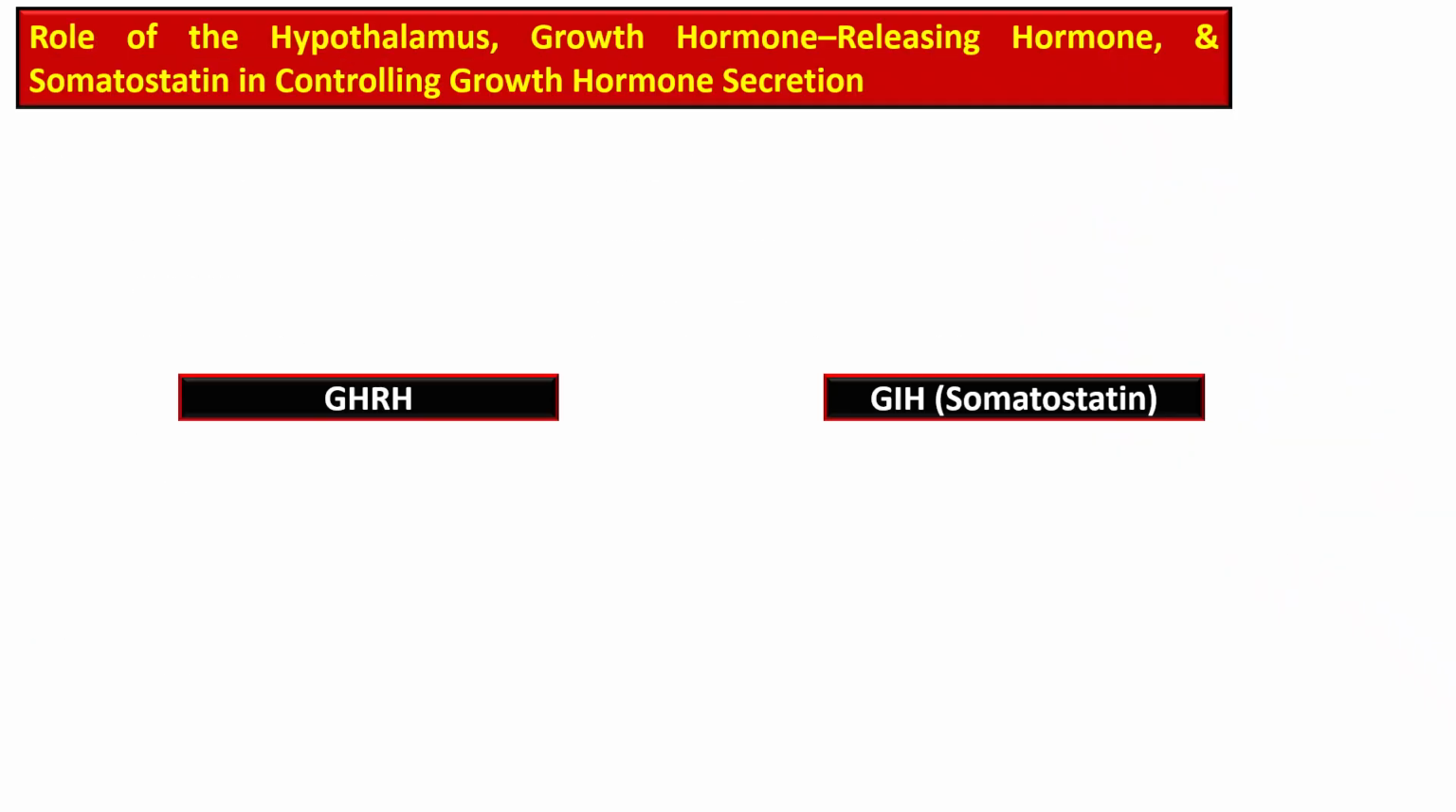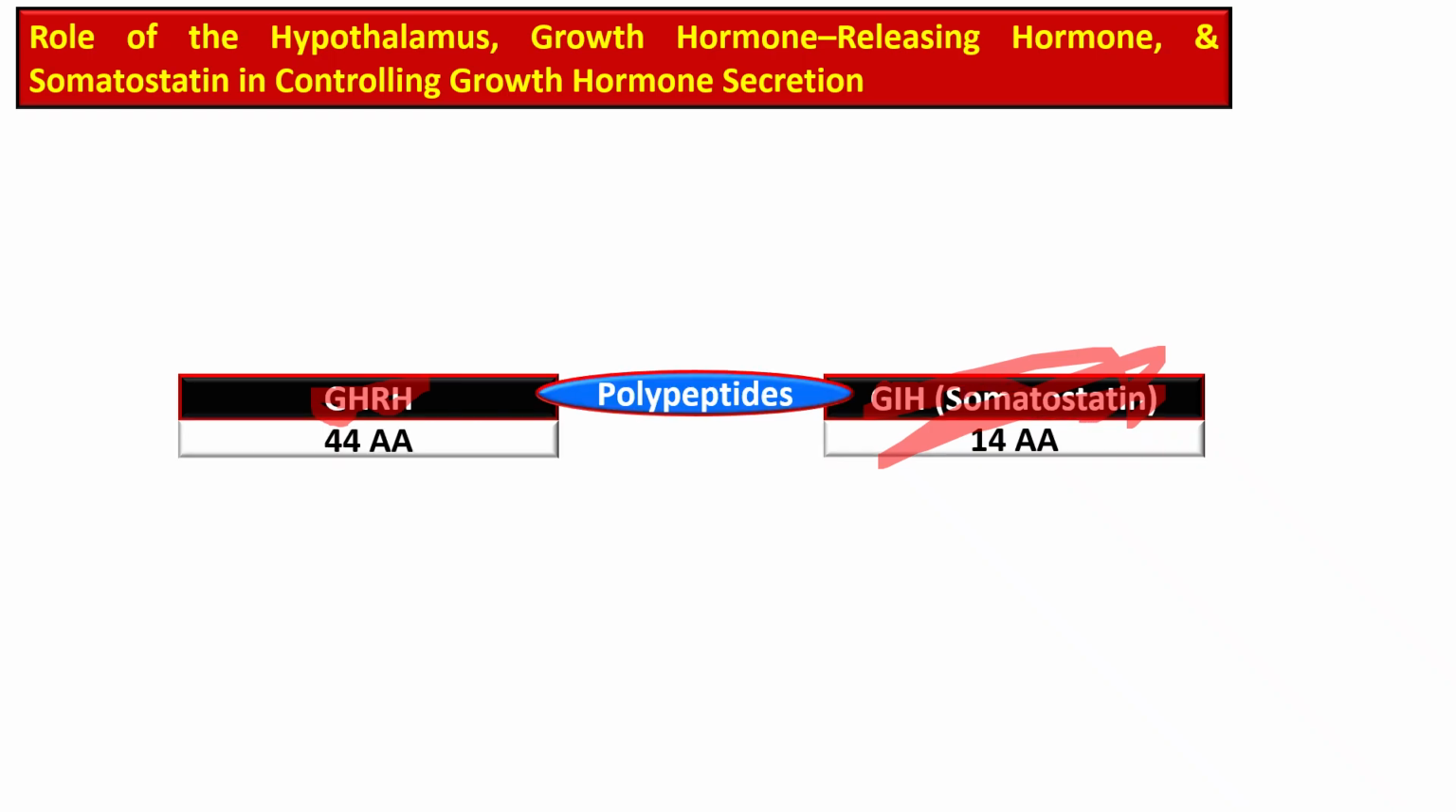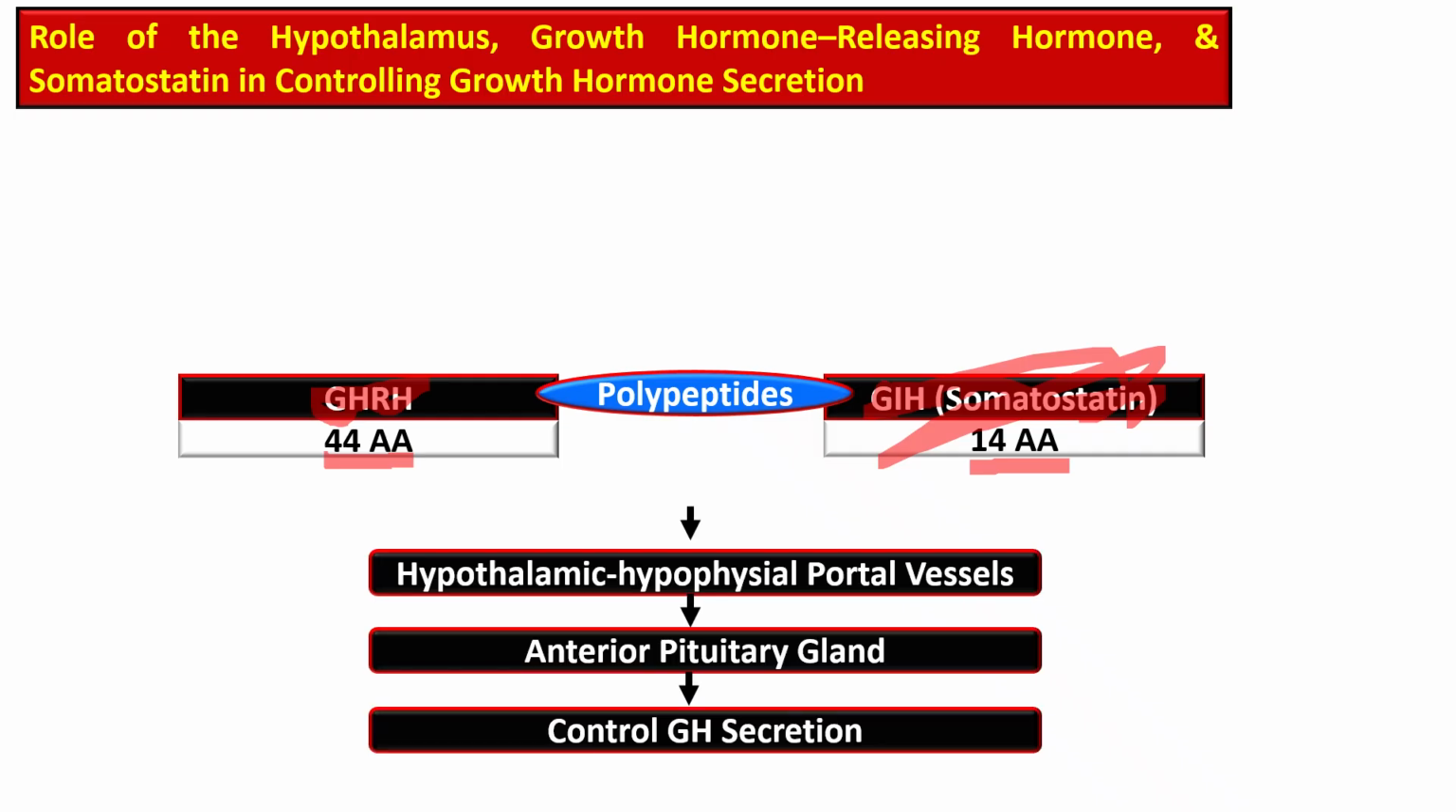The release of the growth hormone is governed by two factors that are released from the hypothalamus. One is growth hormone releasing hormone, and another is the growth hormone inhibitory hormone, that is also termed somatostatin. So these are polypeptides, and the growth hormone releasing hormone has about 44 amino acids, while the somatostatin or growth hormone inhibitory hormone is smaller, containing about 14 amino acids.